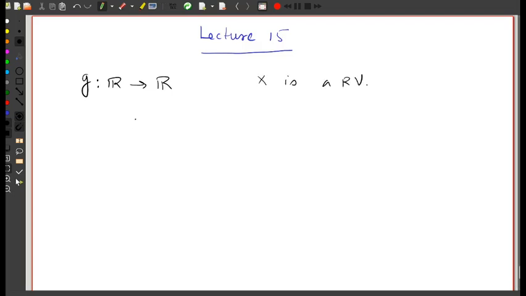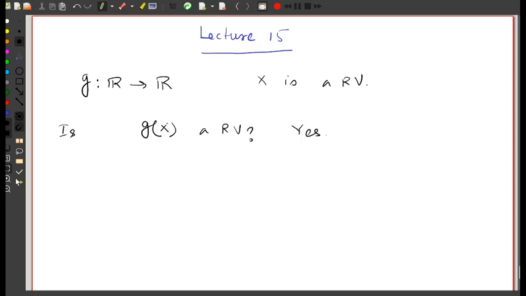What will happen to g of X? Is it a random variable? And the answer to this is yes. First, we need to understand what we mean by g of X. Note that by X we mean a random variable, that means a function from sample space to the real line.